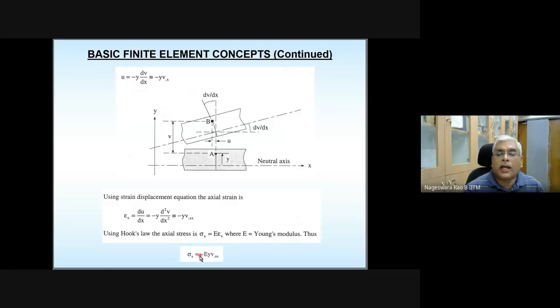And applying Hooke's law, you can write the last equation. Any questions here?